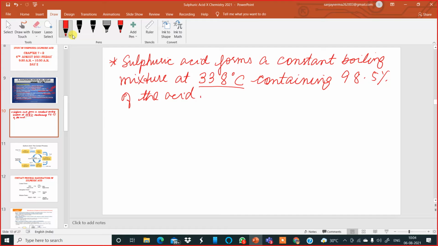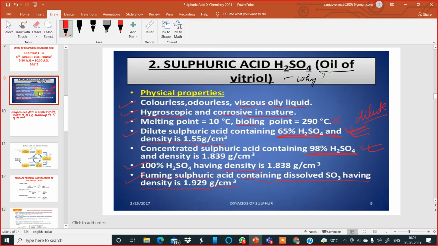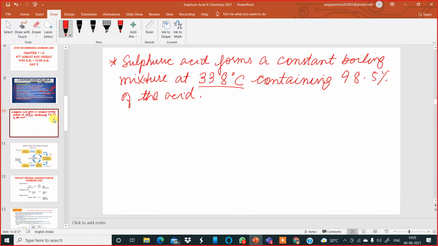Excuse me, sir, what does constant boiling mixture mean? A constant boiling mixture is a mixture which boils without any change in its concentration. Now let me explain to all of you what a constant boiling mixture is.